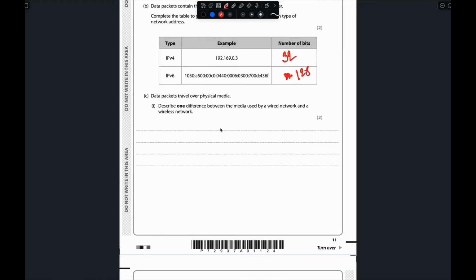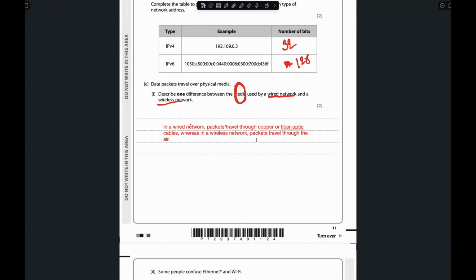Now, data packets travel over physical media. Describe one difference between the media used by a wired network and a wireless network. So here we have to give one difference between the media. Media can be air, media can be copper, can be optic fiber, similar like that. So this is called media. The answer for this one will be: in a wired network, packets travel through copper or fiber optic cables, whereas in a wireless network, packets travel through the air, right?